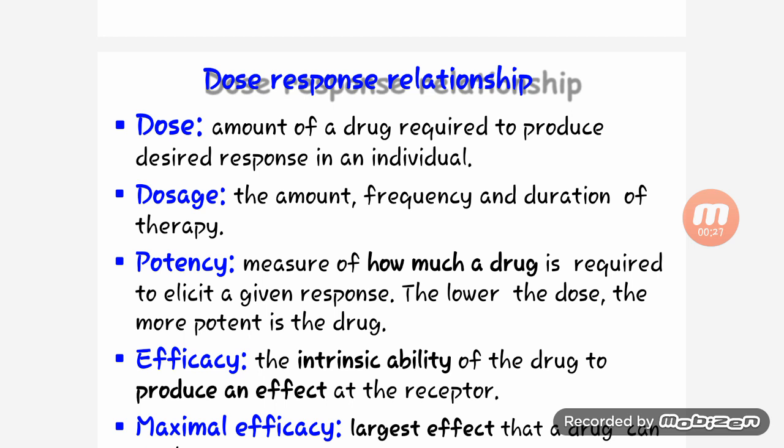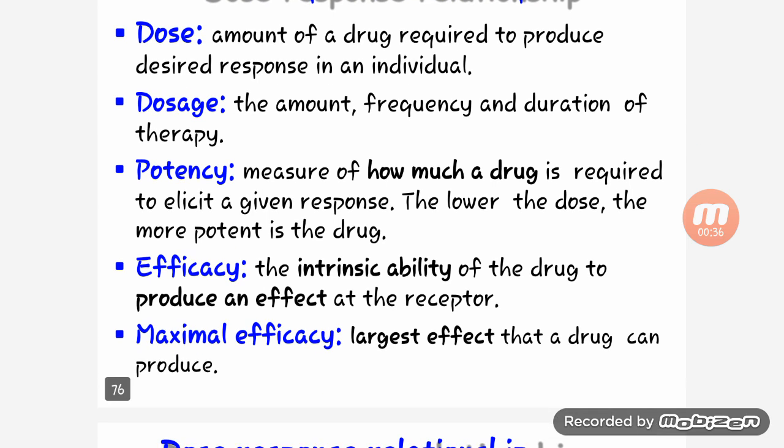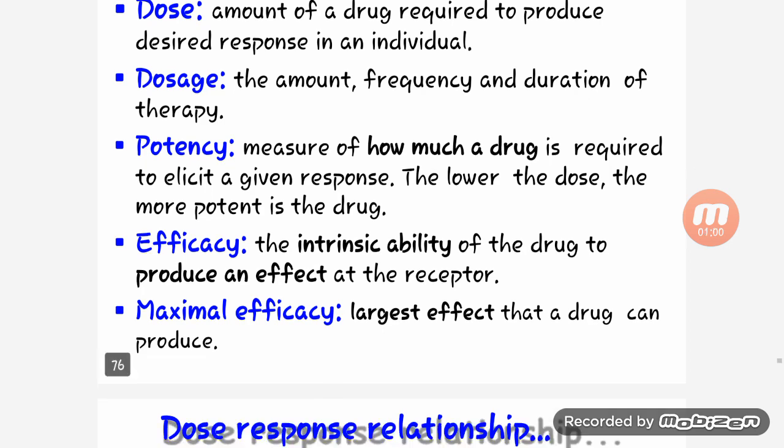Then potency. It measures how much of a drug is required to elicit a given response. The lower the dose, the more potent is the drug. Then efficacy, the intrinsic ability of the drug to produce an effect at the receptor, is efficacy. Then maximal efficacy, the largest effect that a drug can produce, is maximal efficacy.